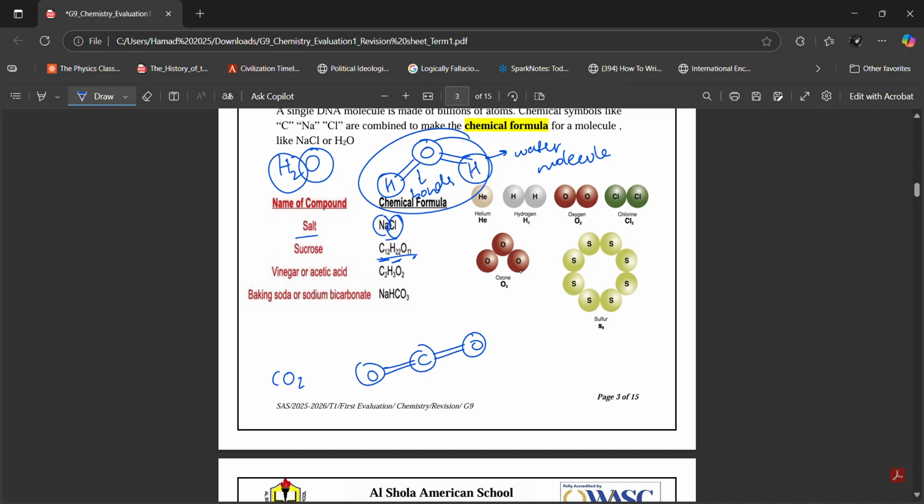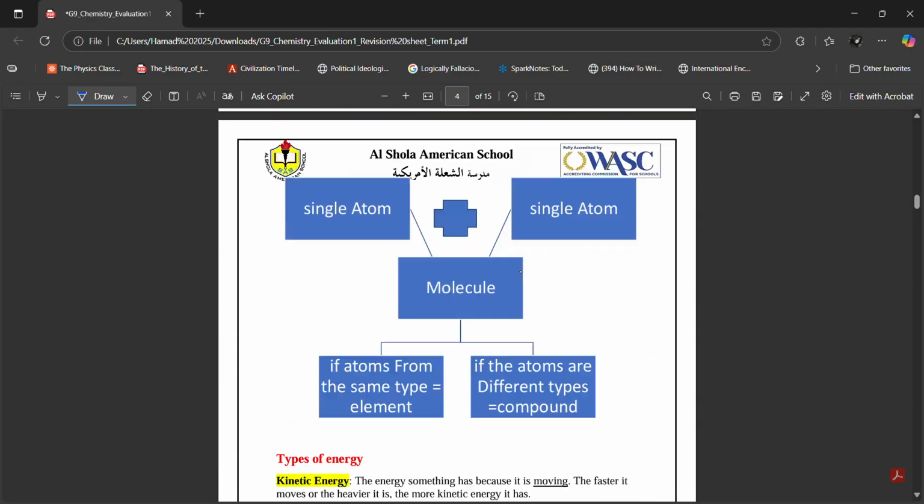Then vinegar, what is the chemical formula of vinegar? C2H3O2. So two atoms of carbon, three atoms of hydrogen, two atoms of oxygen. Baking soda, you have one atom of sodium, one atom of hydrogen, one atom of carbon, three atoms of oxygen, and they are joined together to make the molecule of baking soda. So these are some examples of compounds, right?